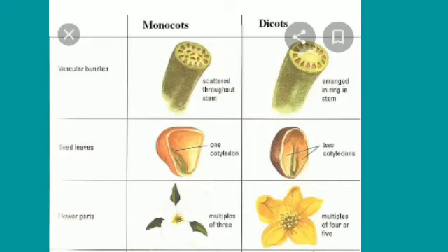Now in the figure you can see the differences. First one is the vascular bundles. In monocots they are scattered and in dicots they are well arranged. Next is the part. In monocots only one cotyledon, in dicots there are two cotyledons. Next one is the flower petals. Monocots consist of flowers which contain three petals or more than three petals in multiples of three, and in dicots you can see five petals in the flowers or multiples of five or four.